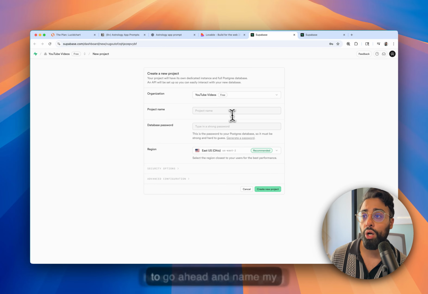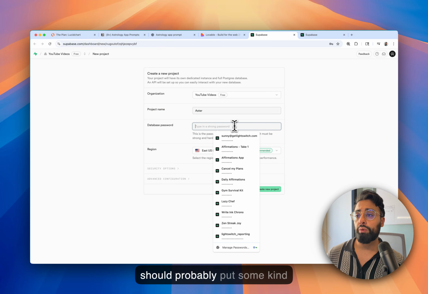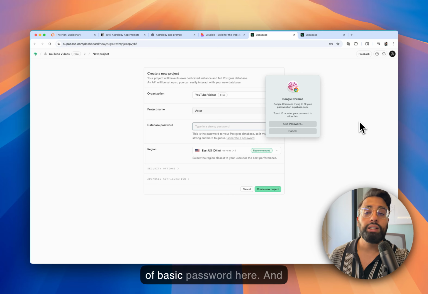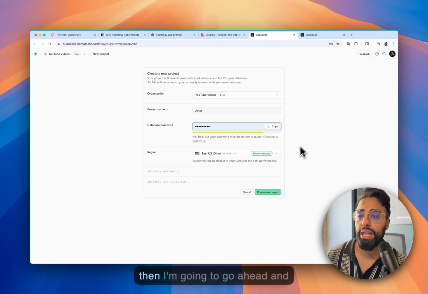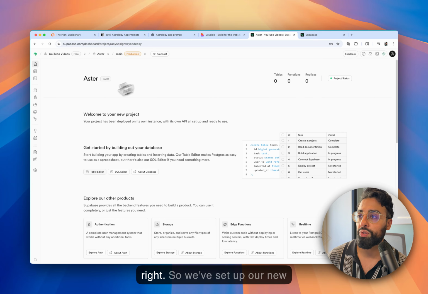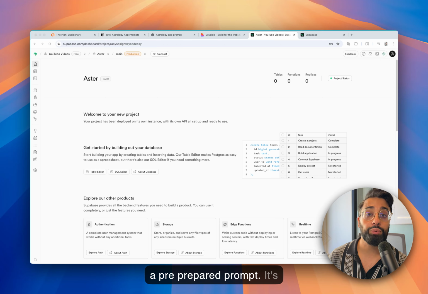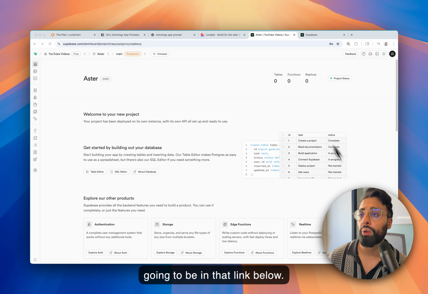From here, I'm going to name my project. In this case, we're going to call it Aster. We should probably put some kind of basic password here, and then I'm going to create that new project. All right, so we've set up our new project. The next thing I want to do is set up my authentication. So I'm just going to copy a pre-prepared prompt. It's going to be in that link below.